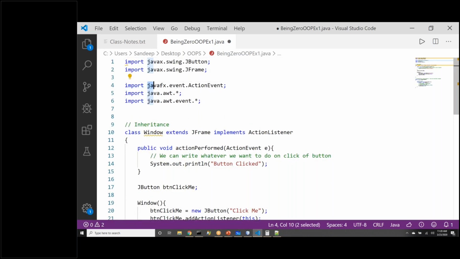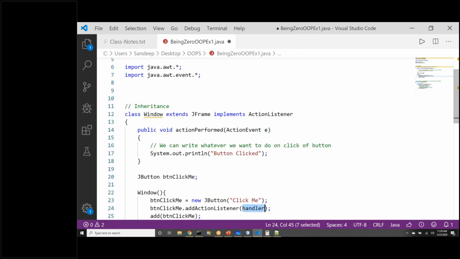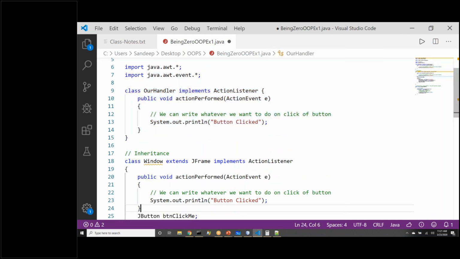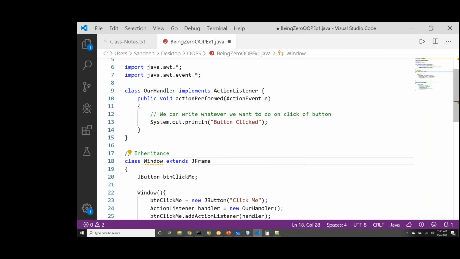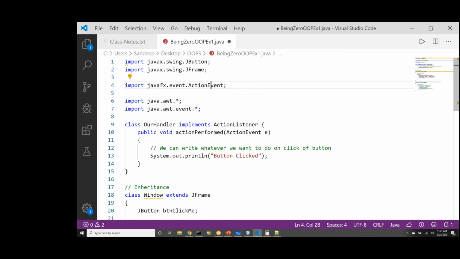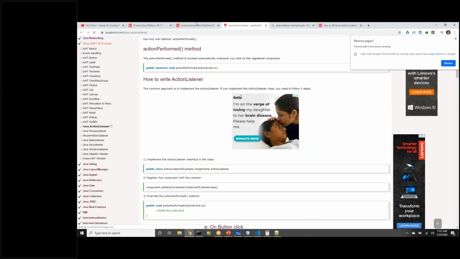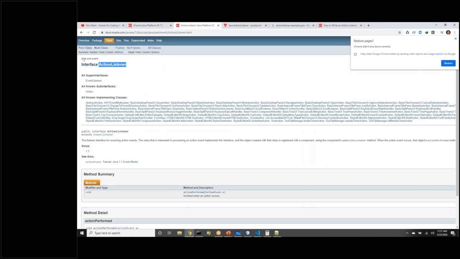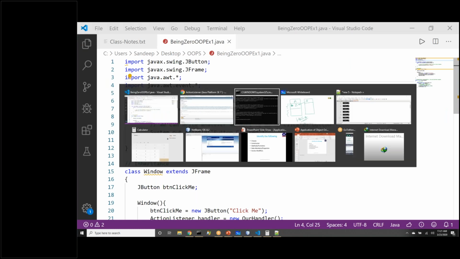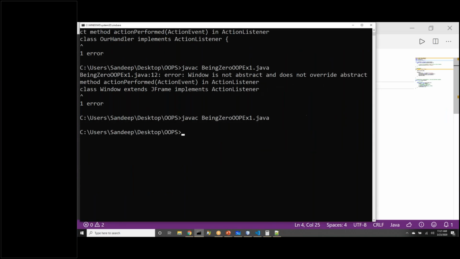See, I imported the wrong action event. So this action event that is imported is from JavaFX. Code syntax was right. I think import statement is what made the problem for us. Let me go back to our code and let me remove this. This action event is a separate interface in JavaFX. Accidentally, that got imported. So what action listener we want? We want an action listener which is from java.awt.event. So we were importing a different one. So now if I compile, it should be okay. Yep.